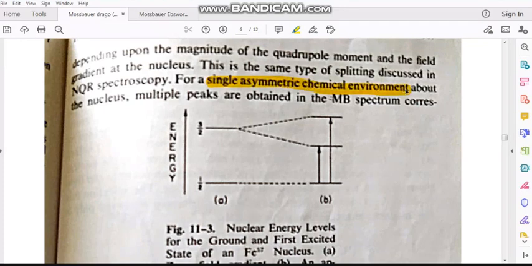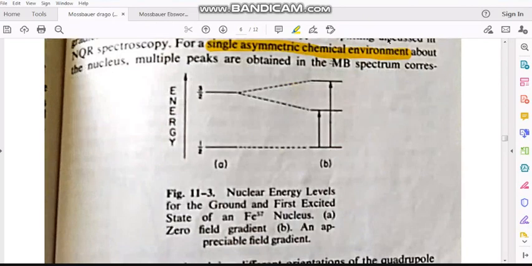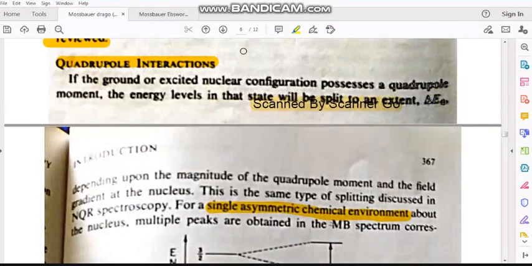Suppose it is octahedral, it's a symmetric one. Tetrahedral, it's a symmetric one. If it is between octahedral and tetrahedral, it's an asymmetric chemical environment. In such cases, instead of a single peak, you will get multiple peaks. That is due to the asymmetric chemical environment, and that is again the quadrupole interaction.